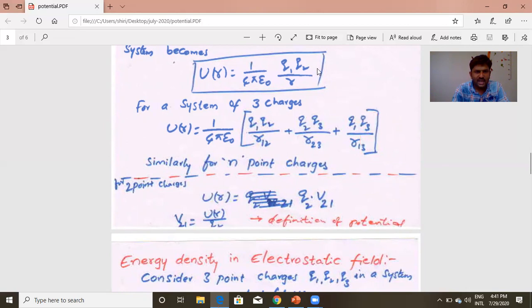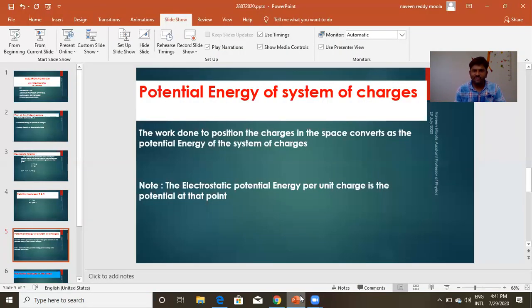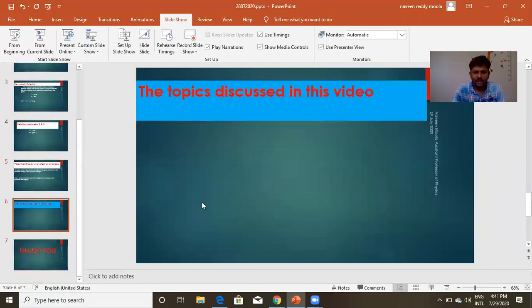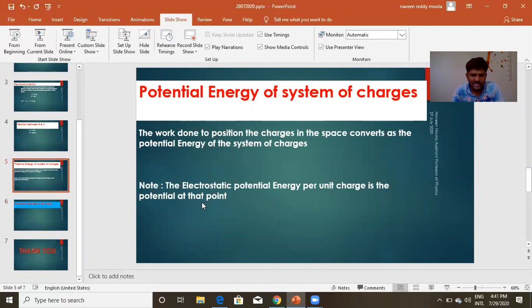Okay, this is about potential energy of system of charges. That is what I wrote here. The electrostatic potential energy per unit charge is the potential at that point. Okay, this is about potential energy.